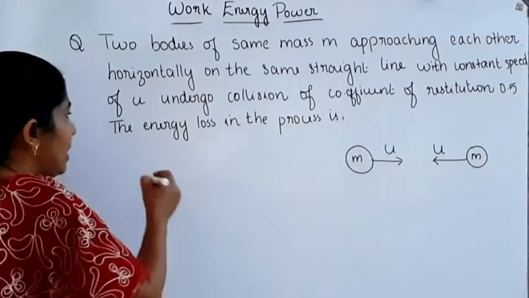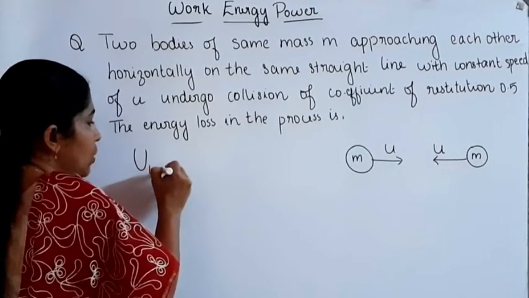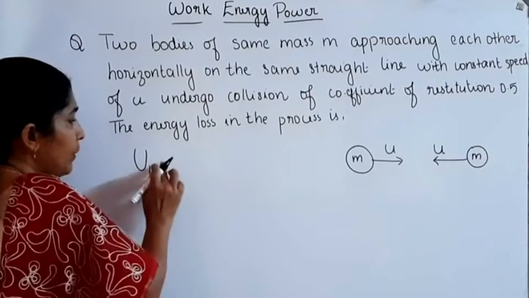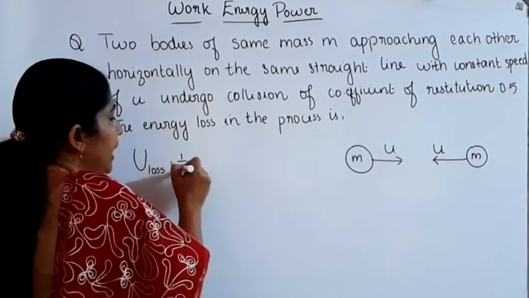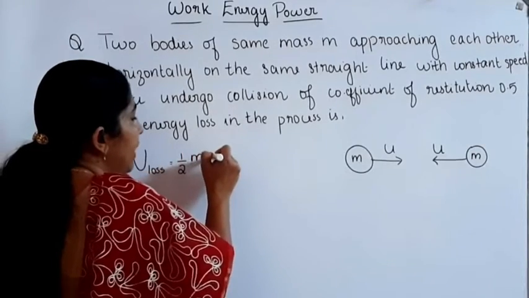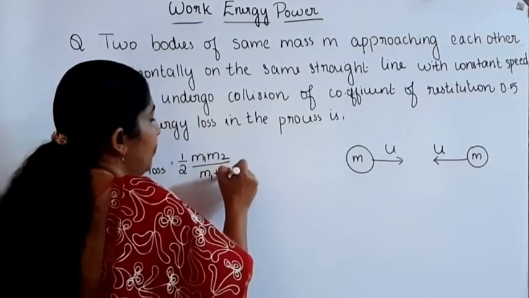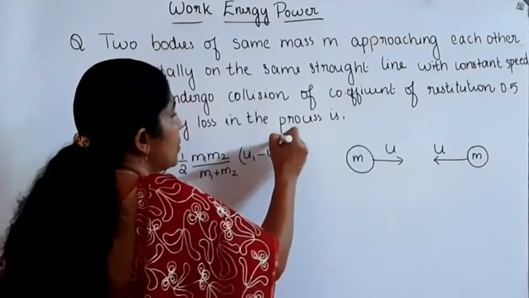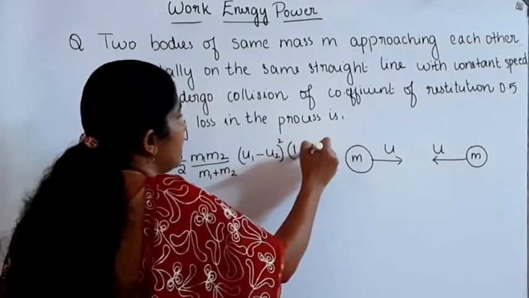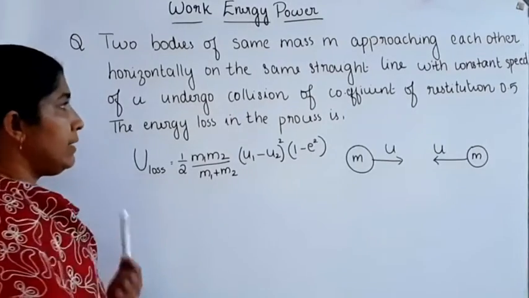For this we can use the equation: energy loss is equal to half of m1 m2 divided by m1 plus m2, into (u1 minus u2) the whole square, into (1 minus e square). This is the equation which is used to find out the energy loss.